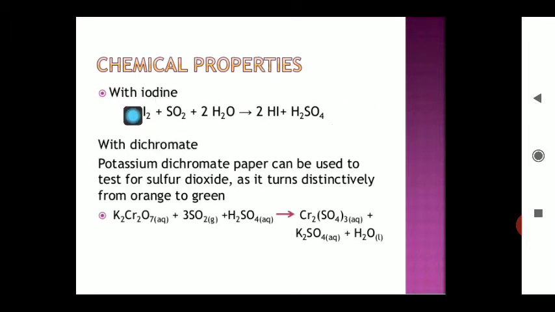So here also you have prepared sulfuric acid, and here you have also prepared HI. With the dichromate, that is potassium dichromate K2Cr2O7. When K2Cr2O7 comes in contact with sulfur dioxide in acidic medium, they form chromium sulfate along with the formation of K2SO4 plus water.